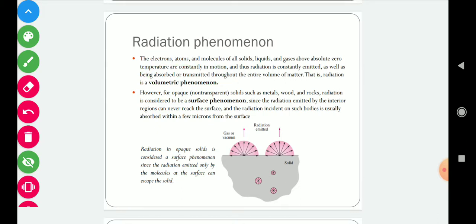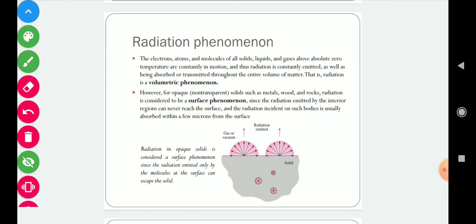But if the material is an opaque object or non-transparent material, such as metal, wood, rock, etc., the radiation is considered to be a surface phenomenon, since the radiation emitted by the interior region can never reach the surface, and the radiation incident on such a body is usually absorbed within a few microns from the surface.